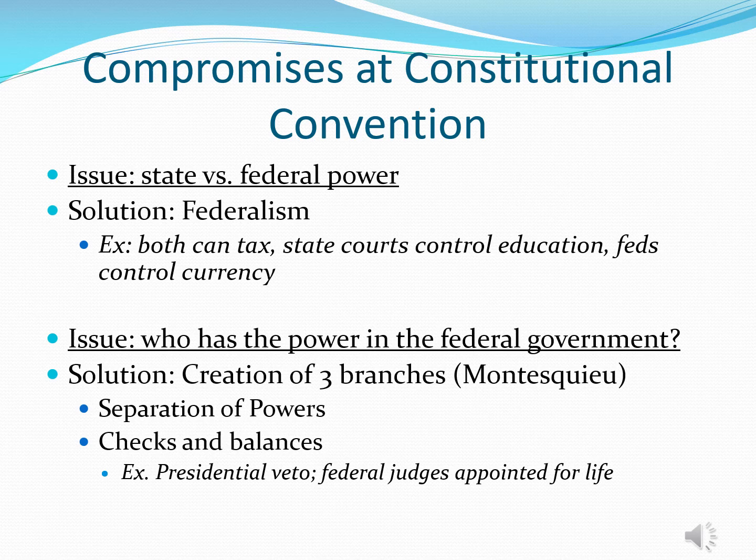Each of these branches would have their own things that they could do, and then they could have checks over one another. I'm going to show you a slide in a second that will help explain this. But we get this idea from one of the French Enlightenment leaders, Montesquieu. Many of the ideas in our core government today come from the Enlightenment. John Locke heavily influences the writing in the Declaration, for instance.